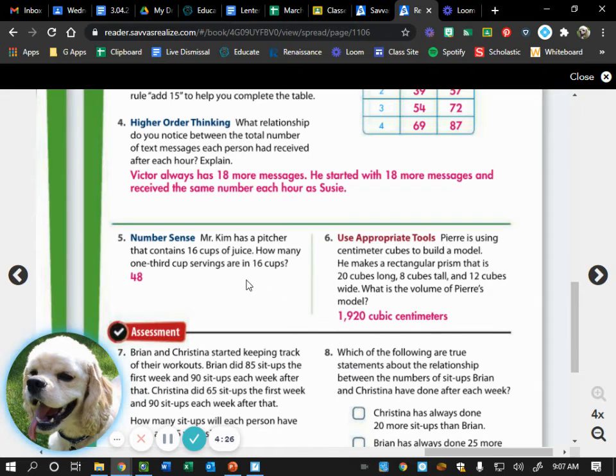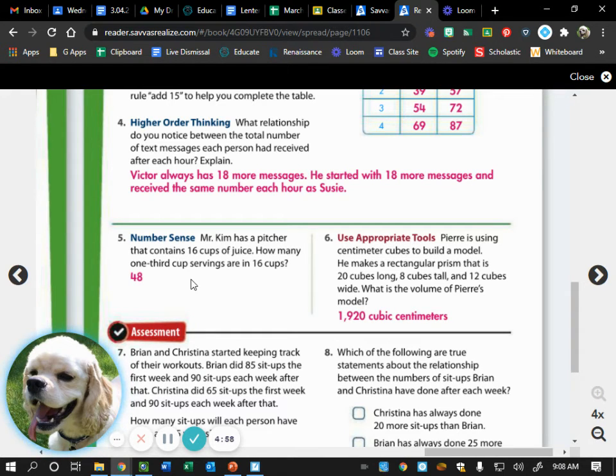So number 5 said, Mr. Kim has a pitcher that contains 16 cups of juice. How many 1/3 cup servings are in 16 cups? So we would have taken 16 cups and divided it by 1/3 because we want to see how many 1/3 cups we can get out of it. So we would keep 16 over 1, change the division symbol to multiplication, and flip 1/3 to 3 over 1. So it's basically 16 over 1 times 3 over 1, or 16 times 3, which gets us 48.